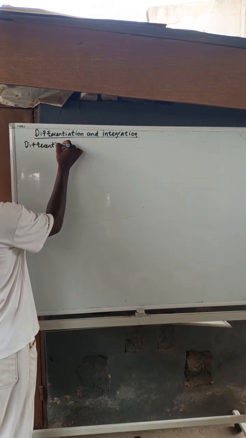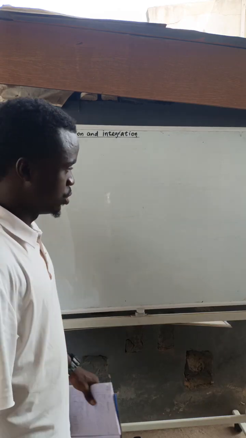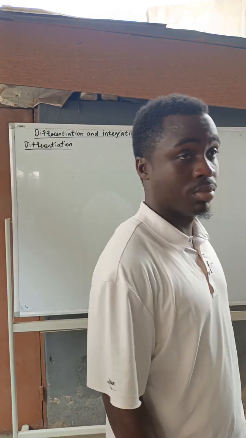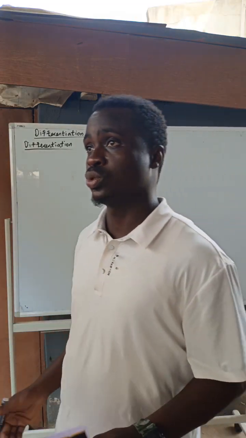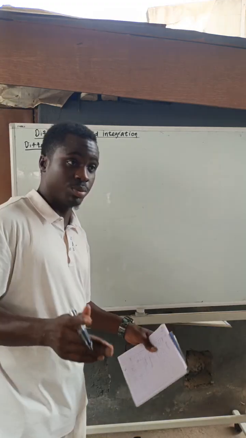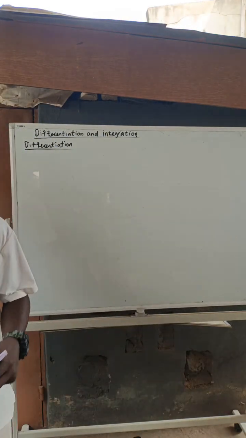So differentiation. I took my time to come up with my own terms. I took my time to summarize, to break it down into key points, and I tried to solve real JAM questions. I'm going to tell you the years that you can find them. It's there, so I'm going to give you a sort.